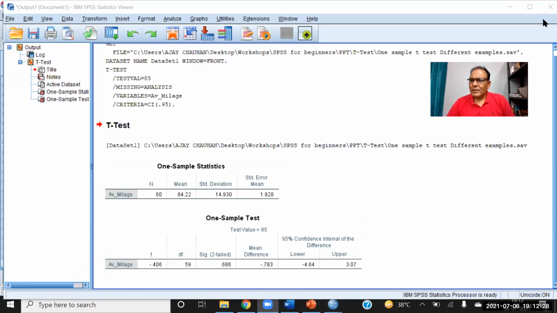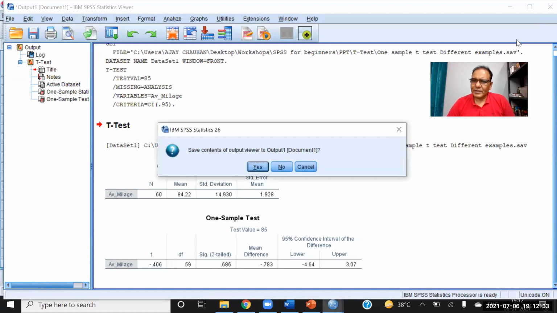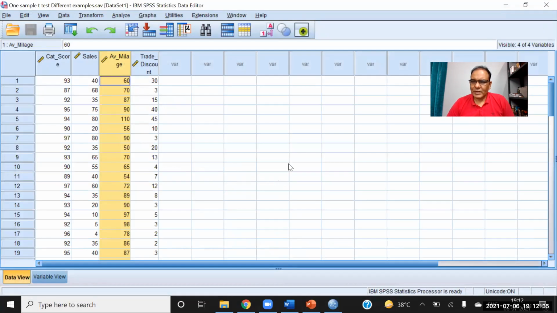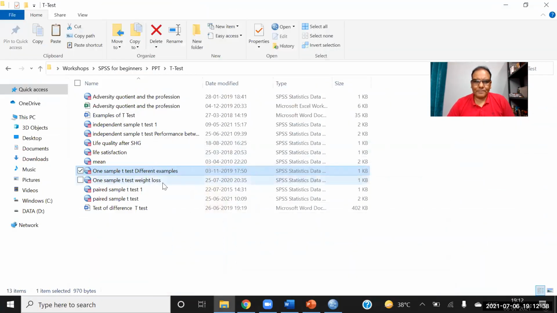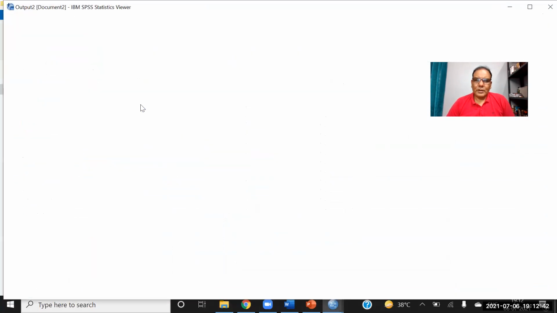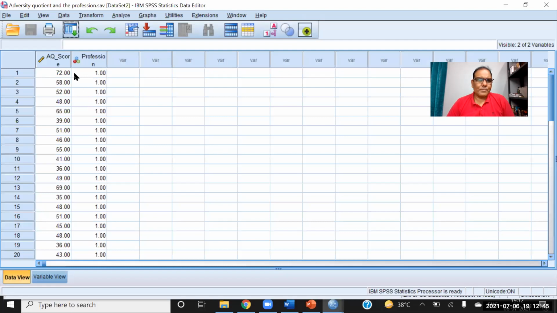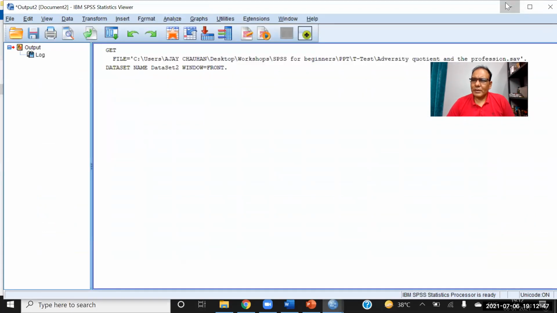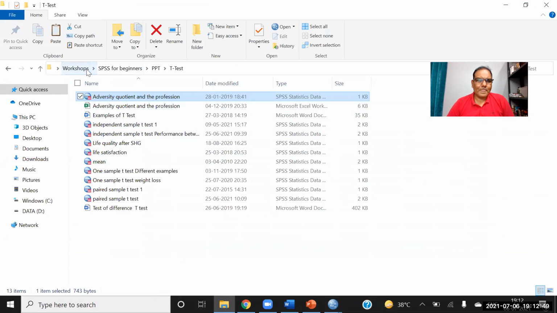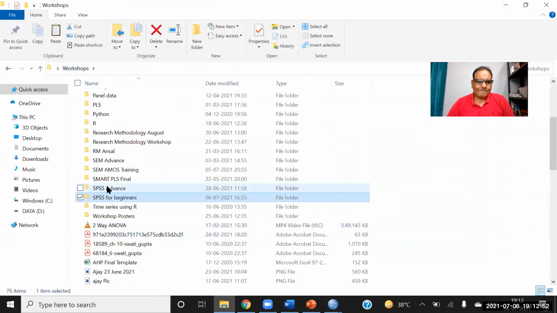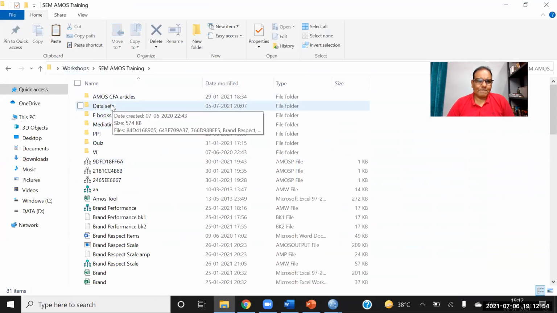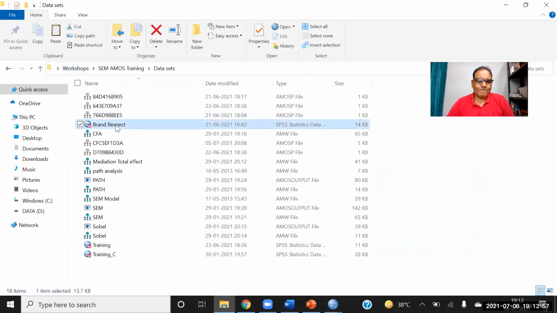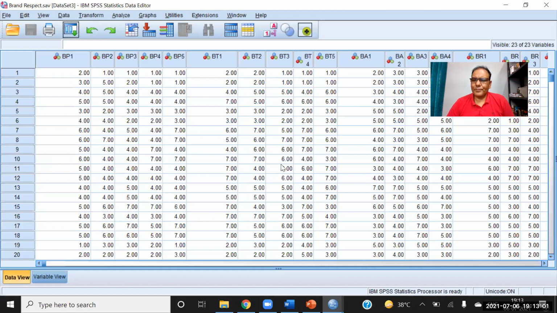one sample t-test. So I am showing you one more example of one sample t-test, and I hope after that you will have more clarity. Now this is the data. Actually, in this case we cannot apply it. Let me open some other data set.